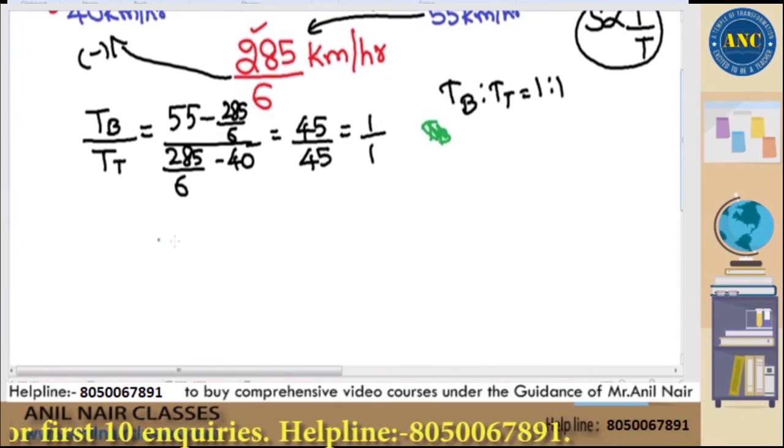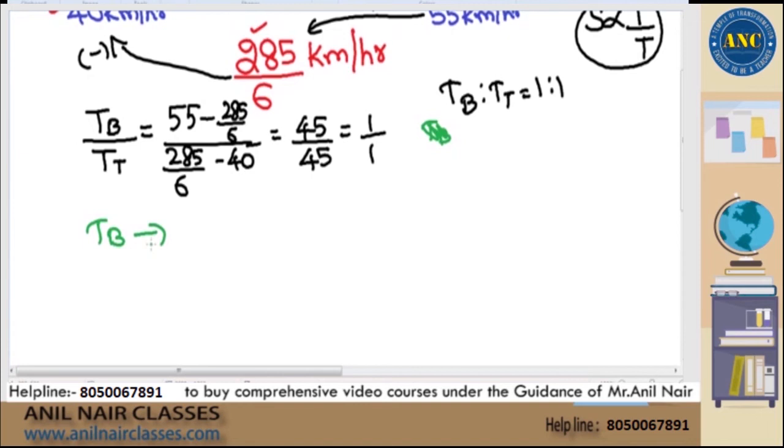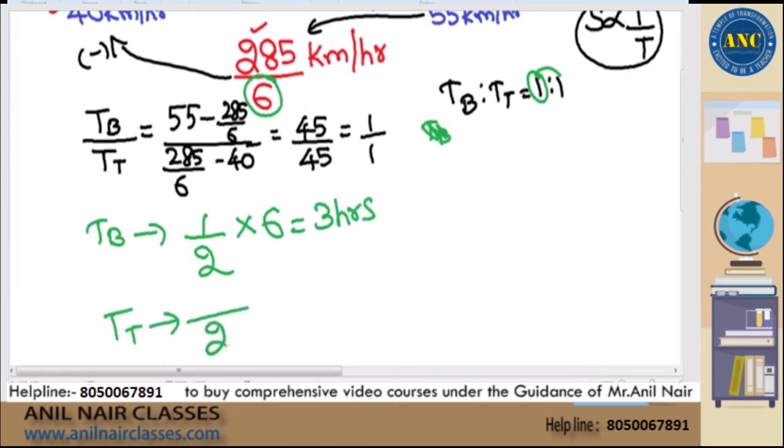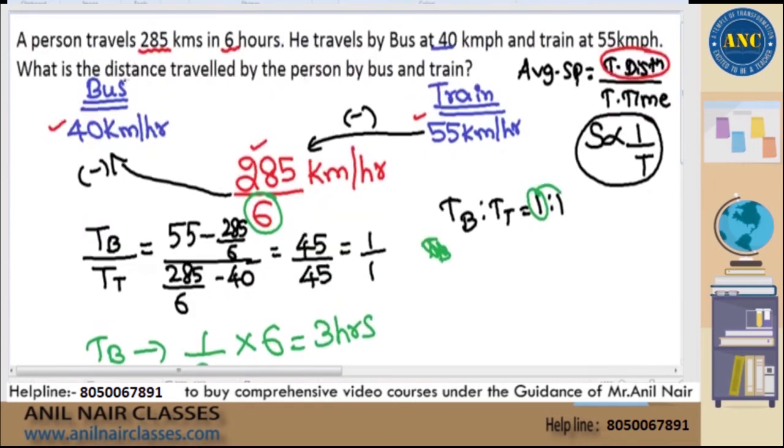Time taken in bus is nothing but, out of total 1 plus 1, 2 hours, 1 hour belongs to bus. And the total number of hours given in the question is 6 hours. Half of 6 hours is 3 hours. Similarly, time taken in train is, out of total 1 plus 1, 1 belongs to train. Total is 6. Half of 6 is 3. But they are not asking you how much time they have taken. The question is, what is the distance traveled by bus and train?